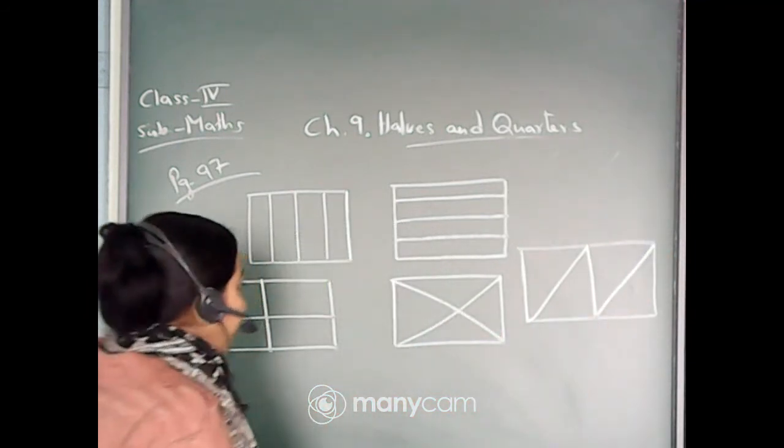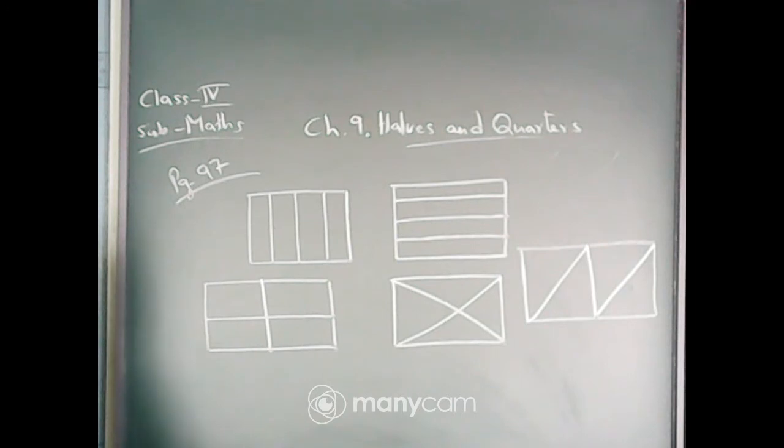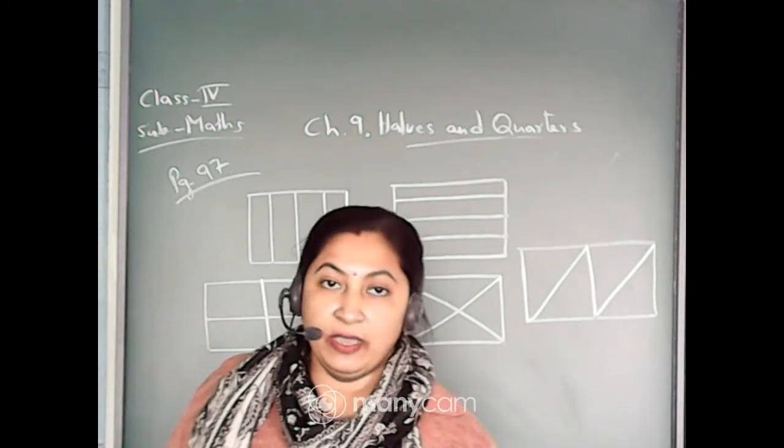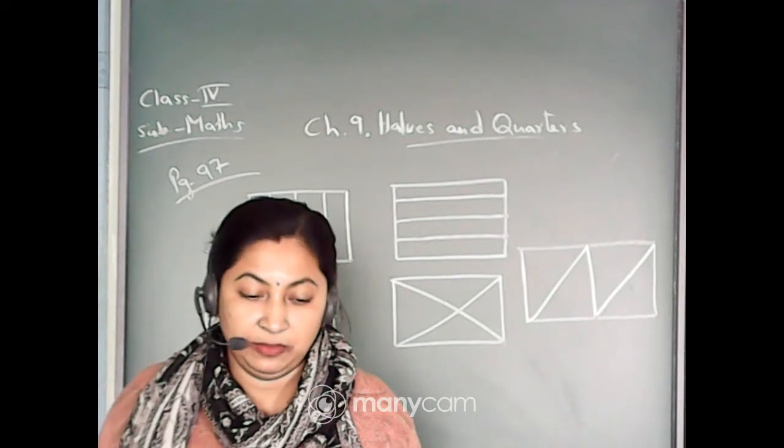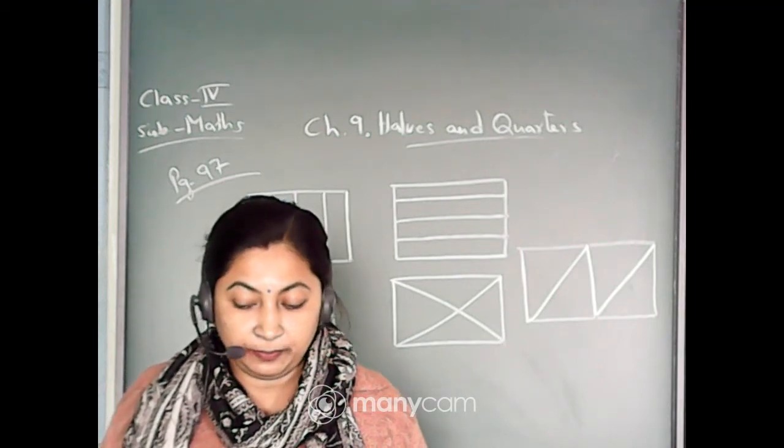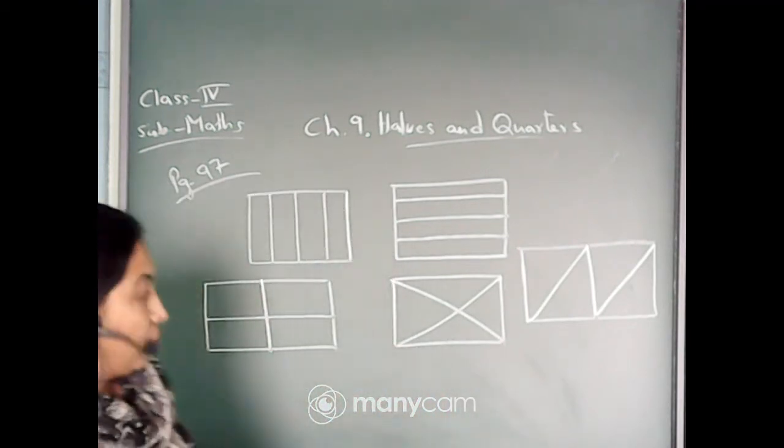In some different ways also you can do. It is not mandatory that whatever I have shown you, you have to do the same. You can do of your own also, okay? But it should be equal. However you are dividing the rectangles, it should be equal. Clear? Yes, quickly do it in the book.